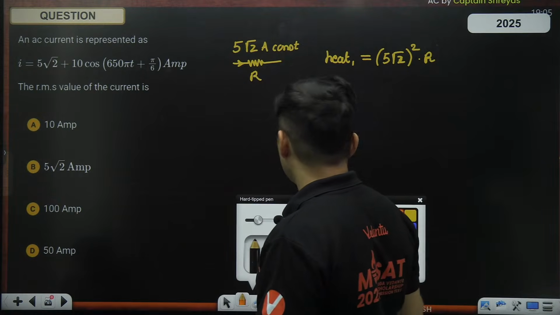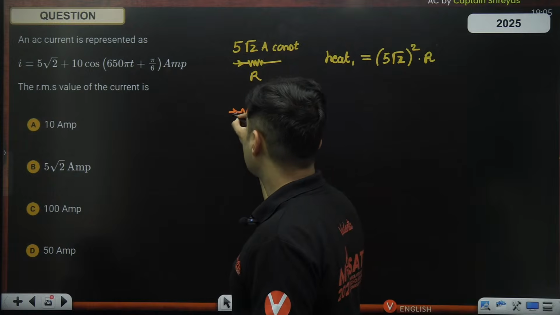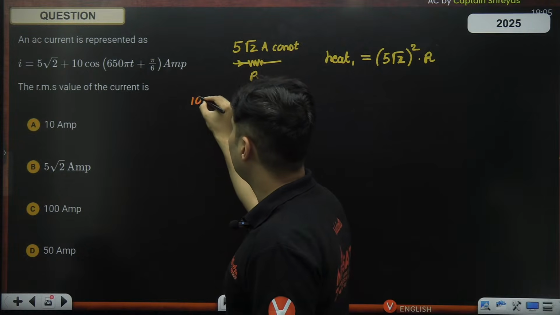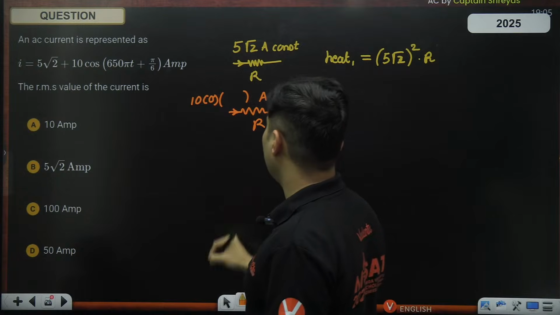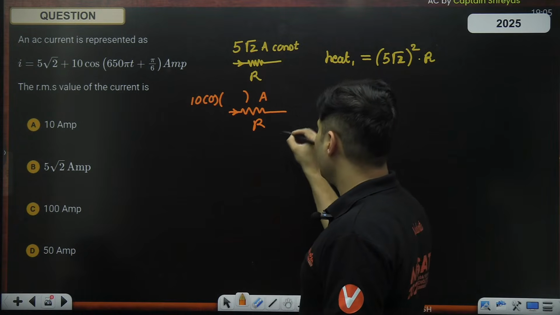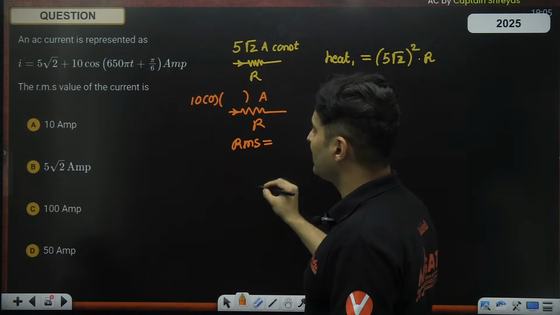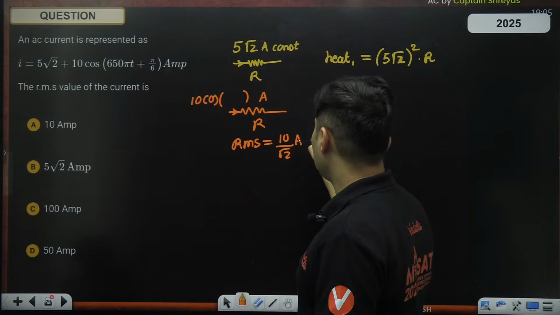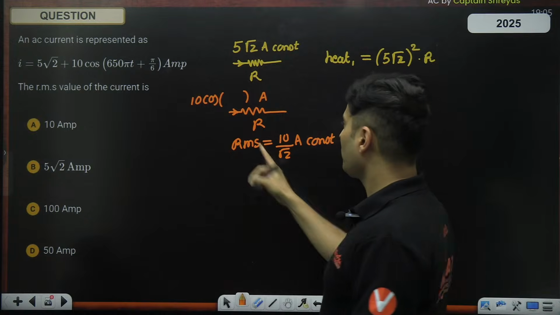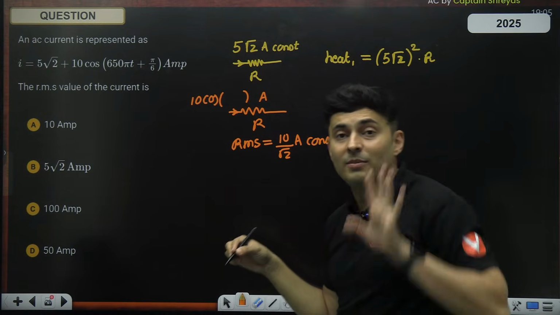Now pass the second current. How much is that second current? Yes, this is that current: 10 cos of something, amperes. The RMS value of this will be 10 by root 2 amperes of constant current, because 10 is the amplitude. So 10 by root 2 amperes is the RMS value.